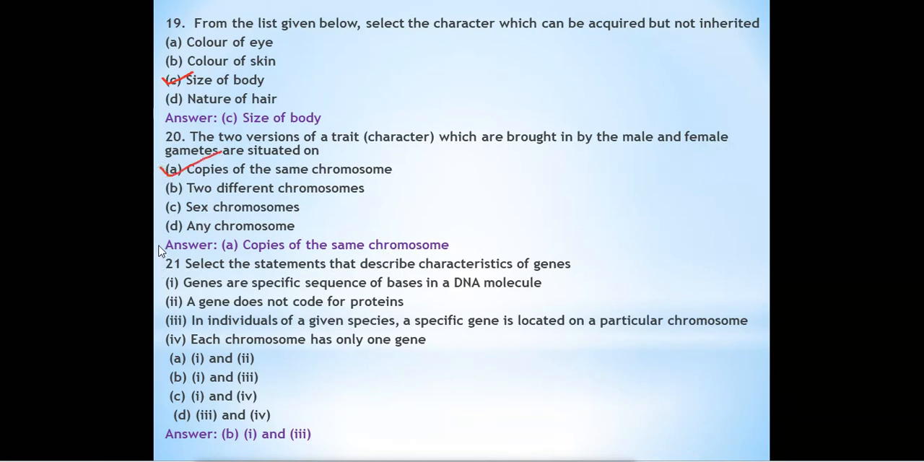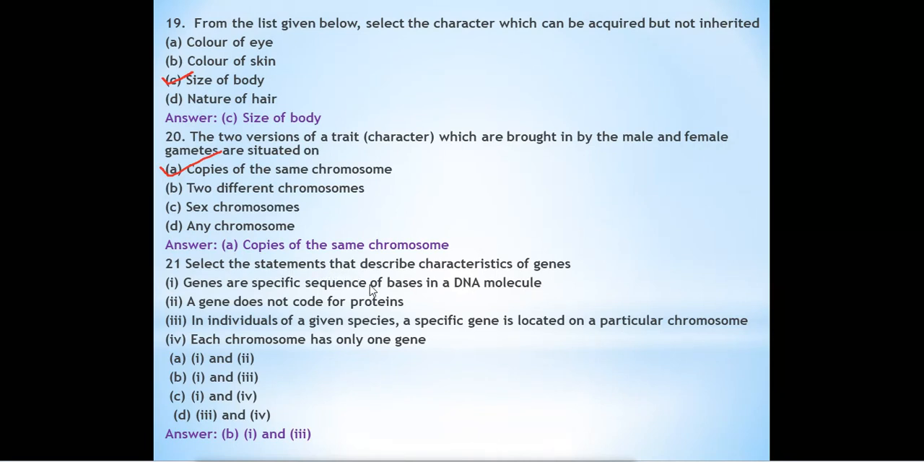This is because of the expression of one version in one progeny and the other version in another progeny. Whenever the traits are brought by the male and the female gametes, they are situated on the same chromosome, because that will result in the formation of the progeny. Okay, this is the correct answer for that.